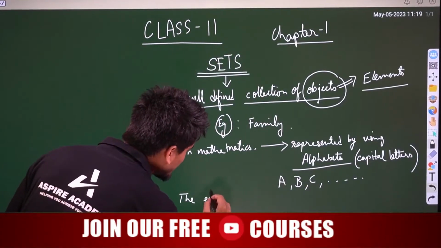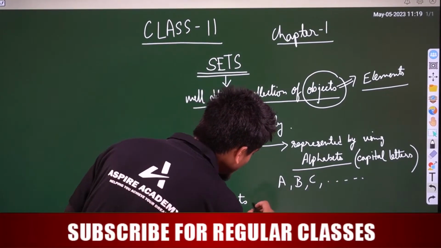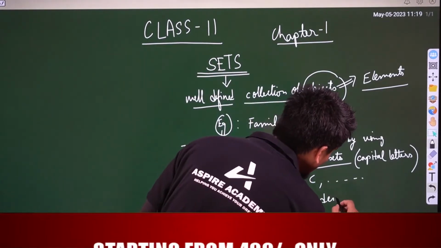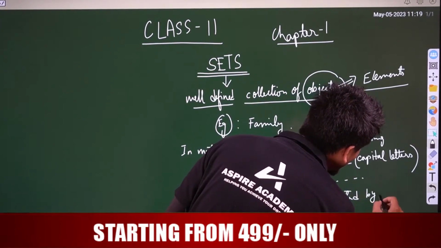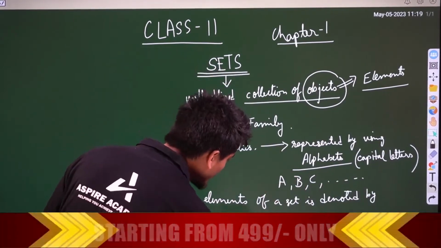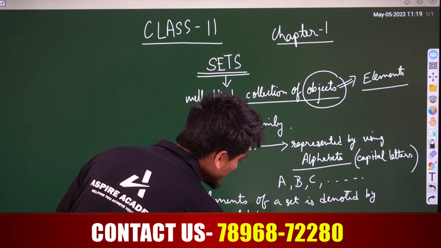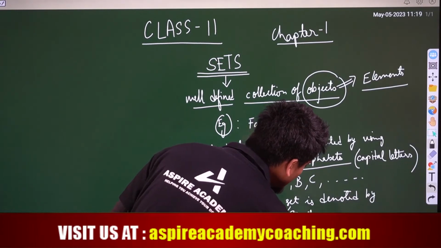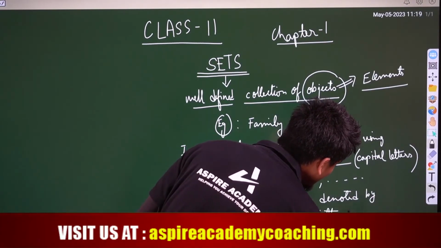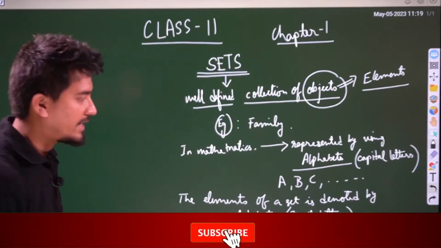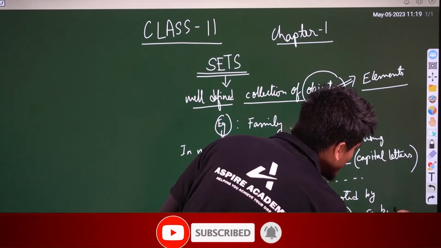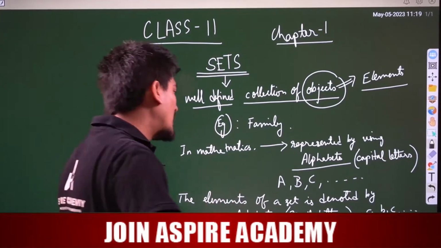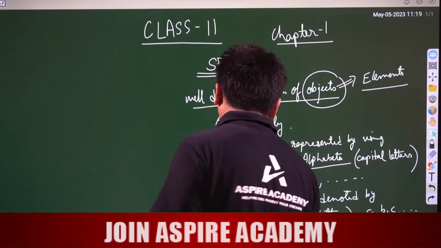The elements of a set are denoted or represented by alphabets too, but these alphabets are always small letters, that is a, b, c and so on. Okay, understood?